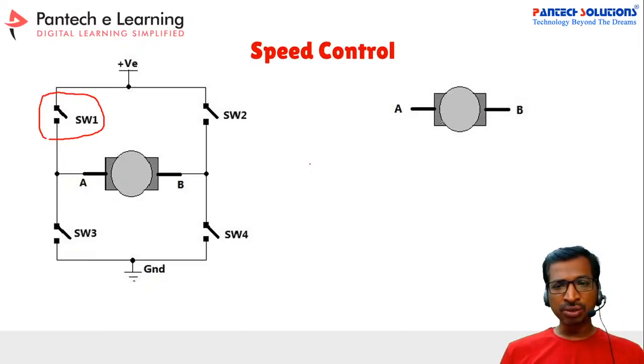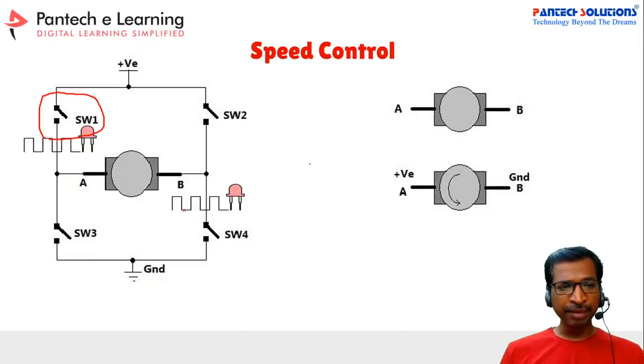These are the 4 MOSFETs we are going to use for this application. Now the motor is in the standstill position. Suppose you apply a PWM to switches 1, 2, and 4, then the motor will rotate in this direction, or let us take the anti-clockwise direction.